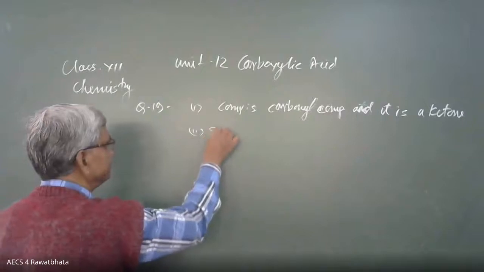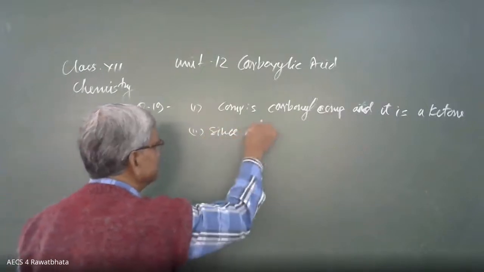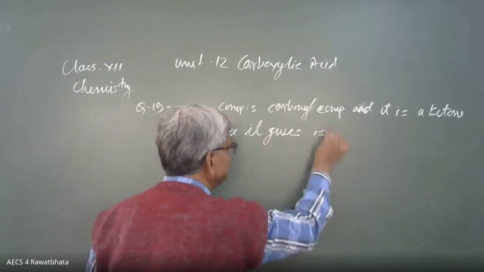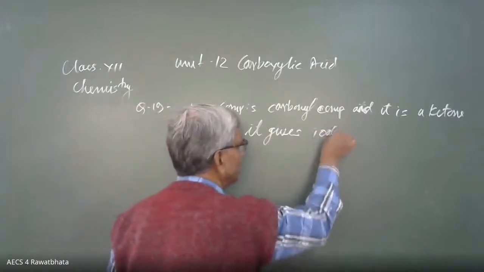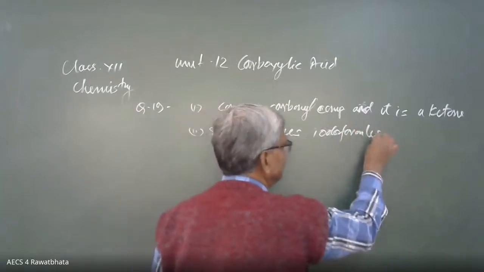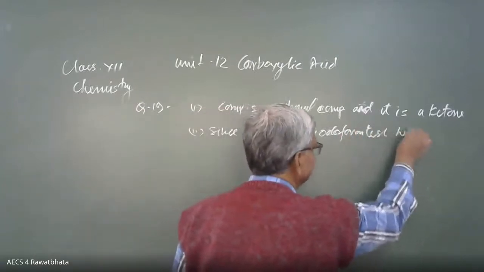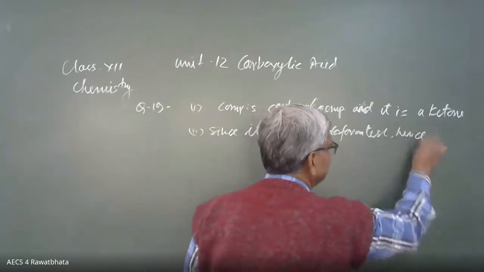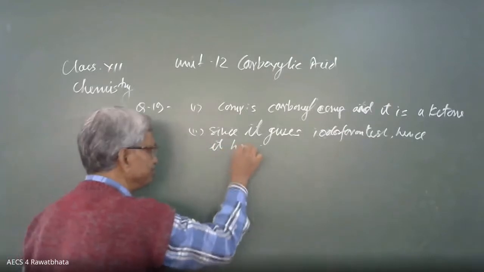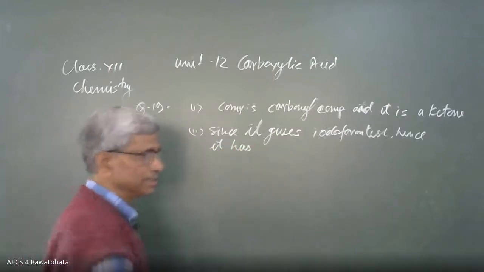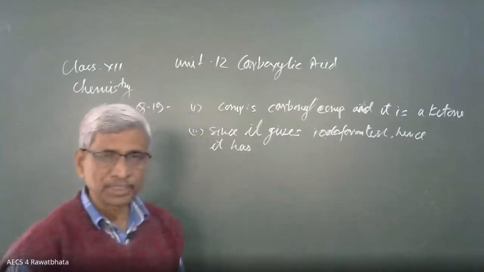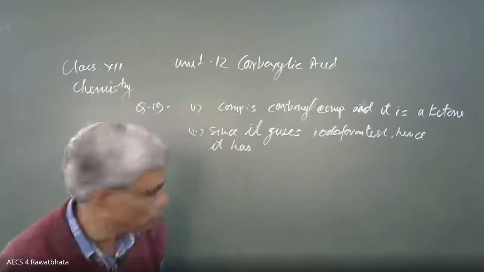Since it gives the iodoform test, hence it has a methyl group.